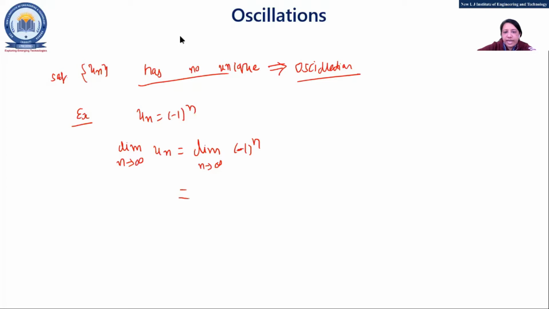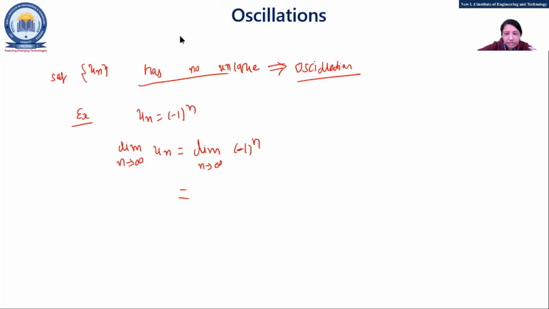Okay, minus 1, 1, okay. Now how have you applied that concept? You have written either the answer 1 or -1.